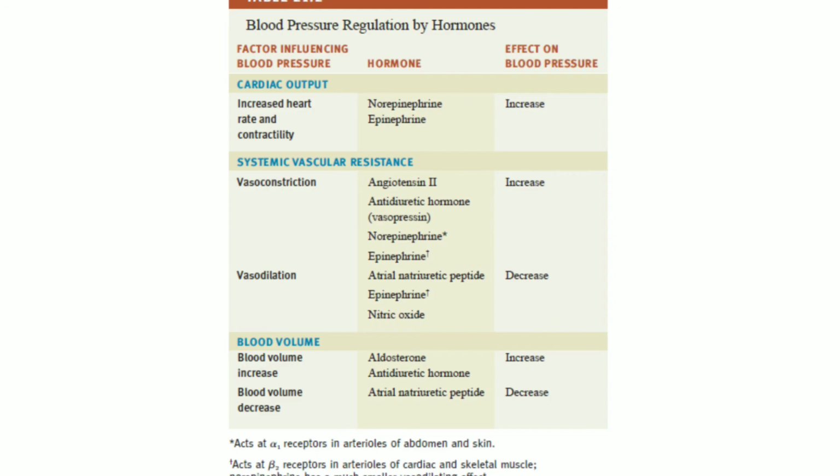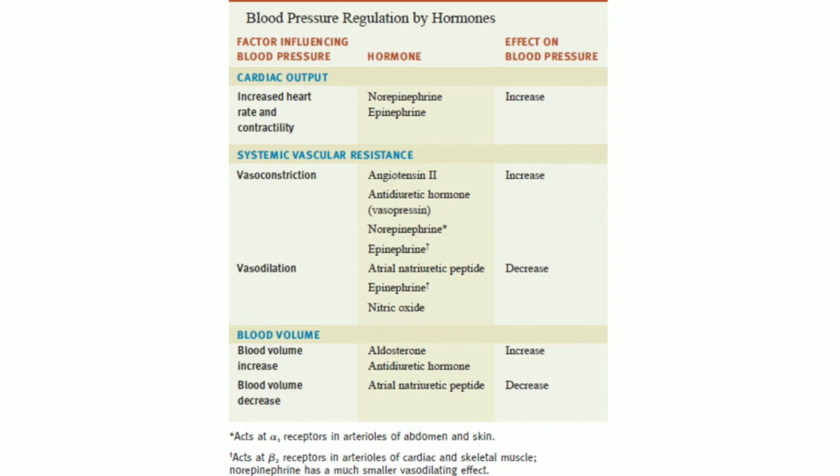These chemoreceptors also have an influence on the respiratory centers of the brain, and this will stimulate the increase or decrease of the heartbeat and also the rate of breathing. Apart from the baroreceptors and the chemoreceptors, there are several hormones that will help in the regulation of the blood pressure and the blood flow by altering the cardiac output, by changing the systemic vascular resistance, or by adjusting the total volume of the blood.